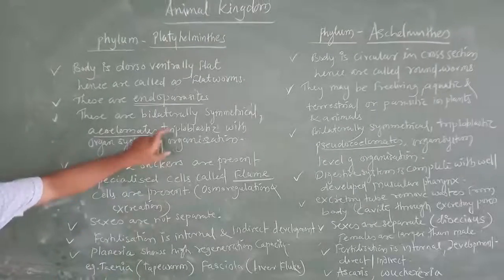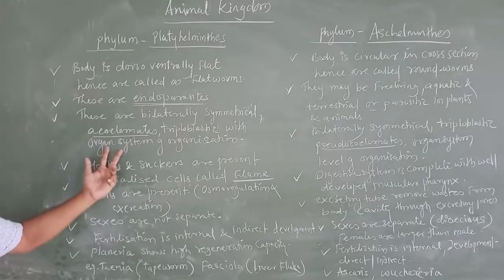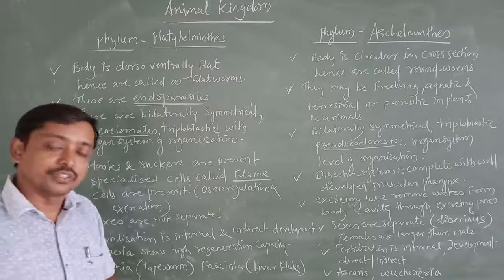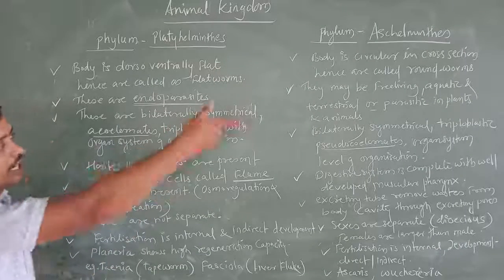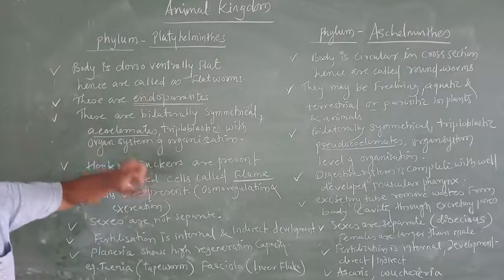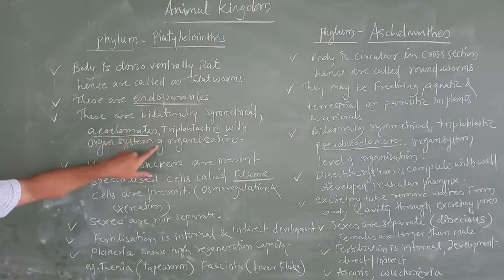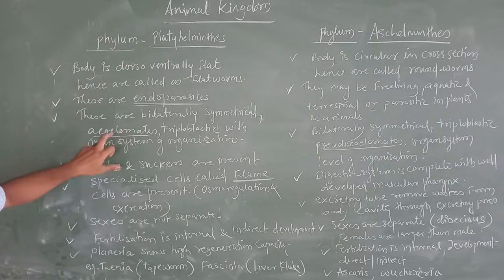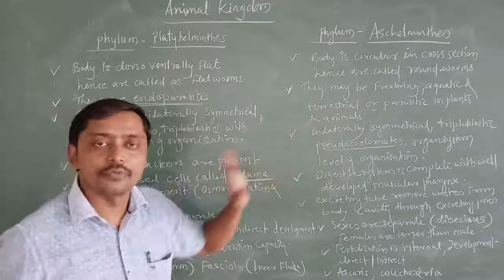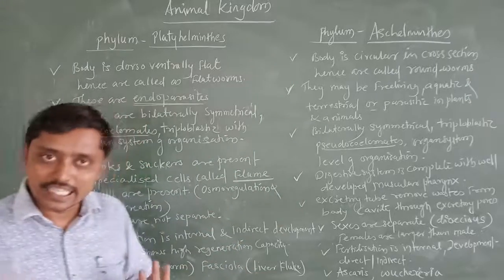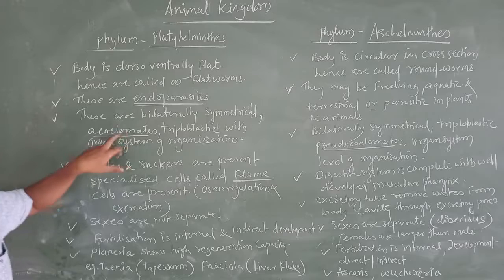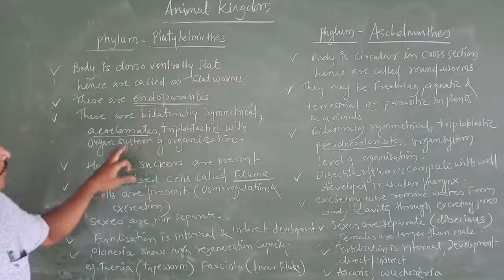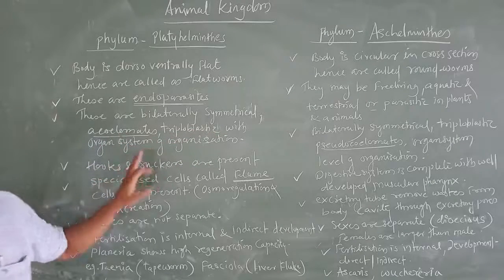So you can find triploblastic with organ system of organization. All of these are the same. Those are also bilaterally symmetrical. The only change is that here it is acoelomate, and later it becomes pseudocoelomate. Understood? Bilateral symmetrical, acoelomates, triploblastic with organ system of organization.